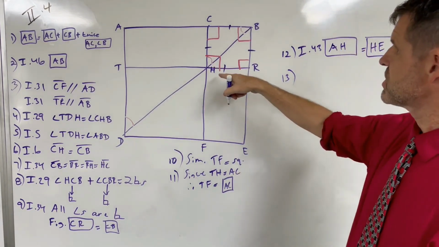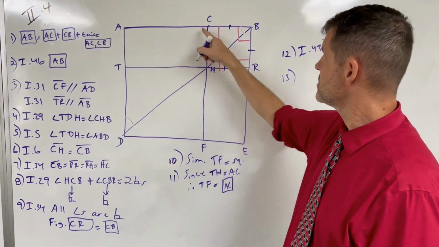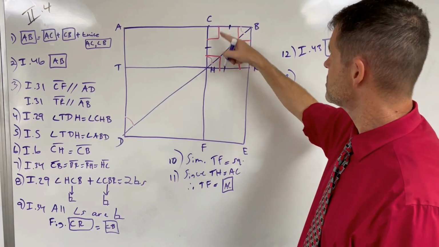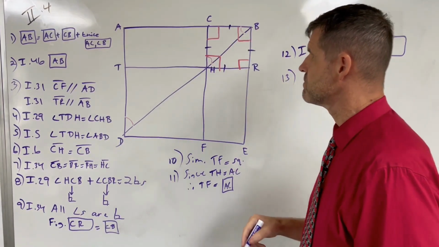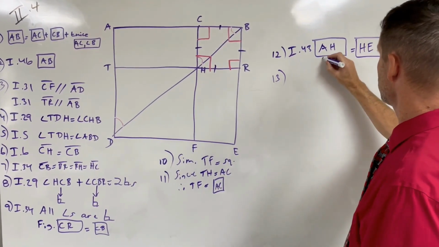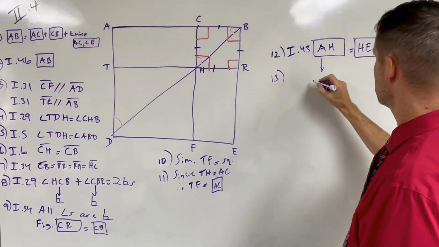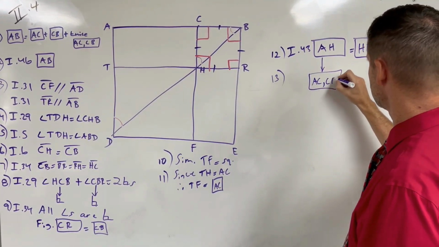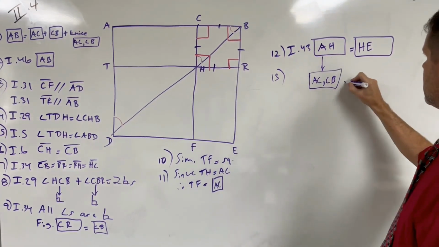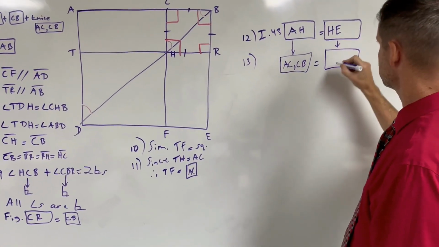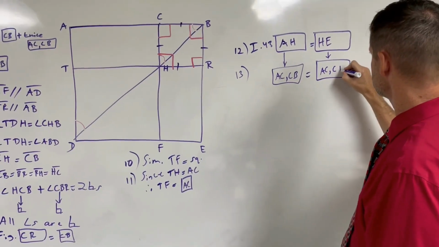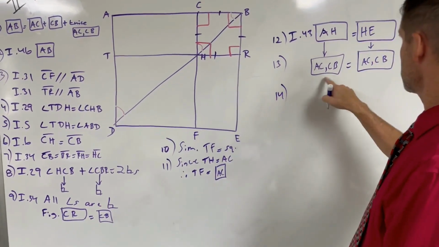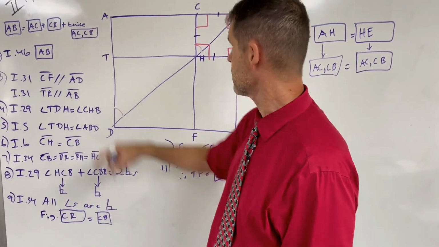But AH is nothing more than the rectangle contained by AC, CB, the segments of the original straight line, because CH is equal to CB because they're the sides of the same square. Therefore, I can write down here that AH is effectively the rectangle AC, CB, but since it's equal to HE, we can say that HE is effectively the rectangle AC, CB. So you take two of these together, and now we've got twice the rectangles.